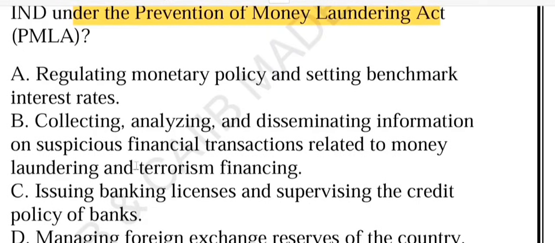Option B, collecting, analyzing, disseminating information on suspicious financial transaction. Option C, issuing banking license and supervising the credit policy of the bank. Option D, managing foreign exchange reserve of the country. Let's go through option by option. First of all, option A.